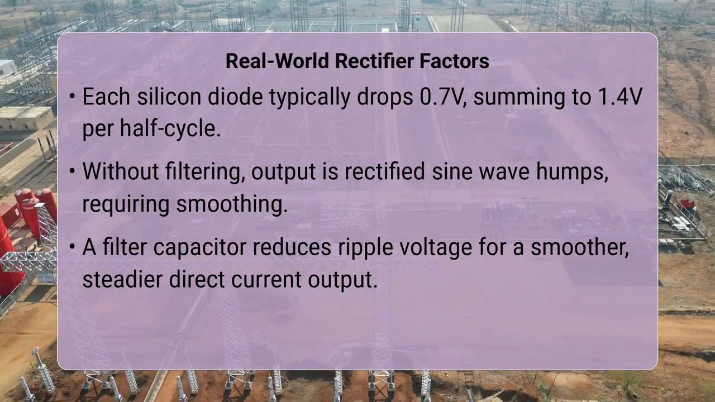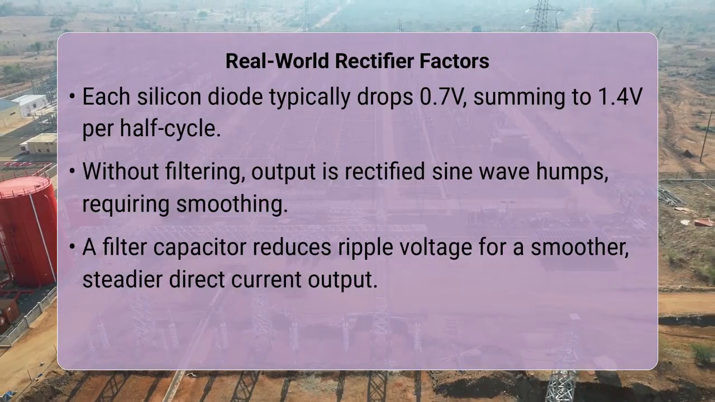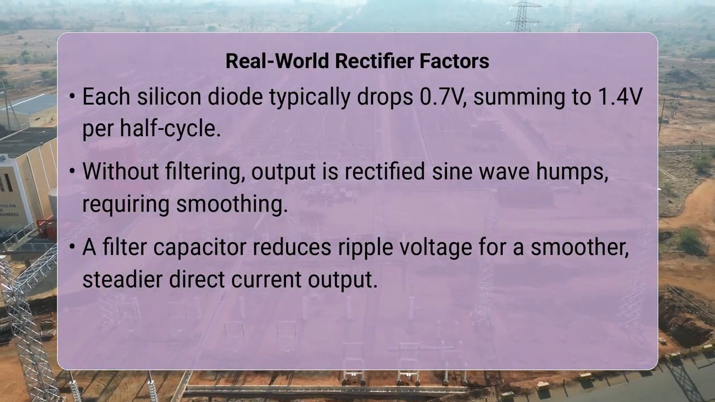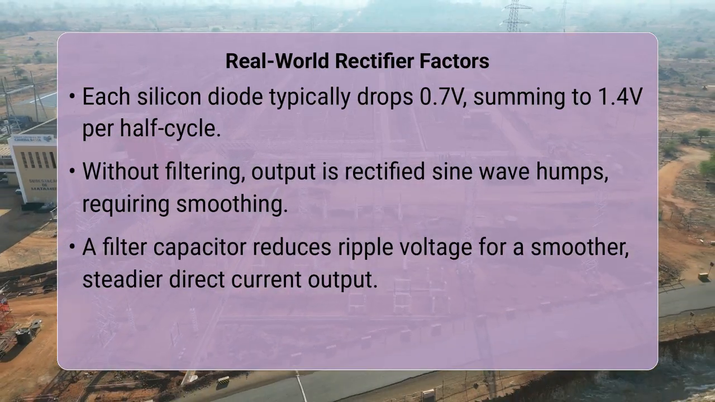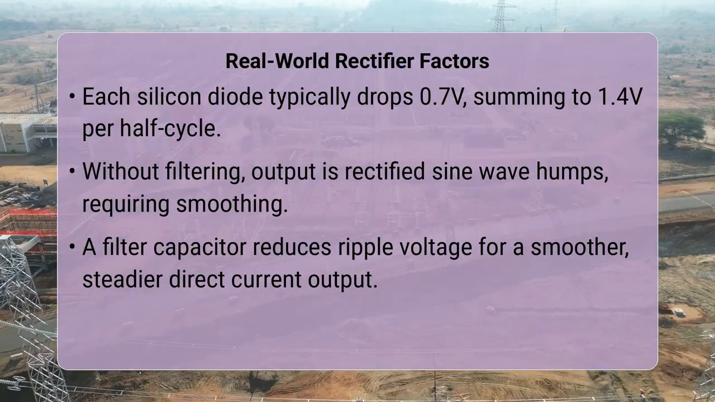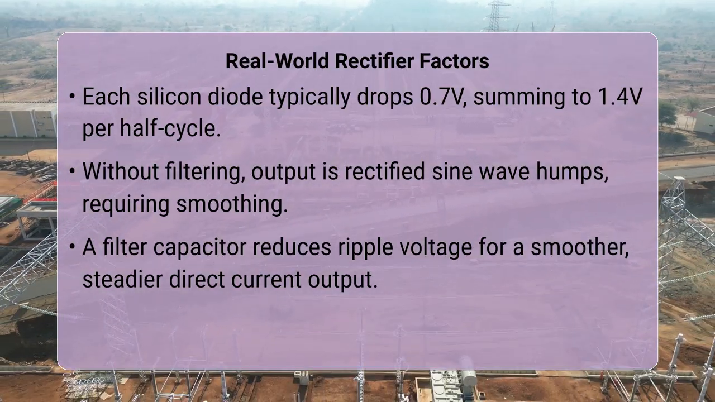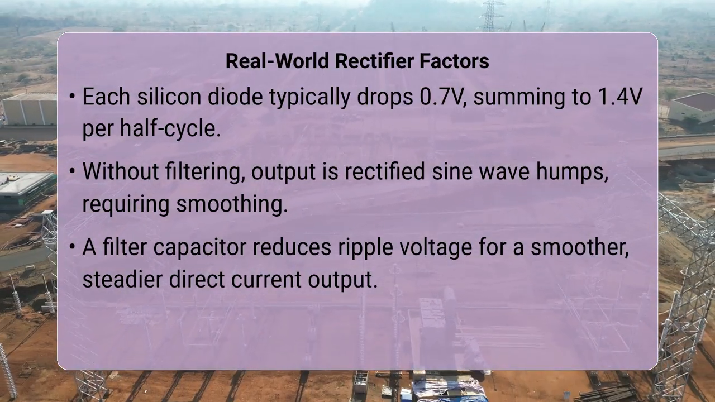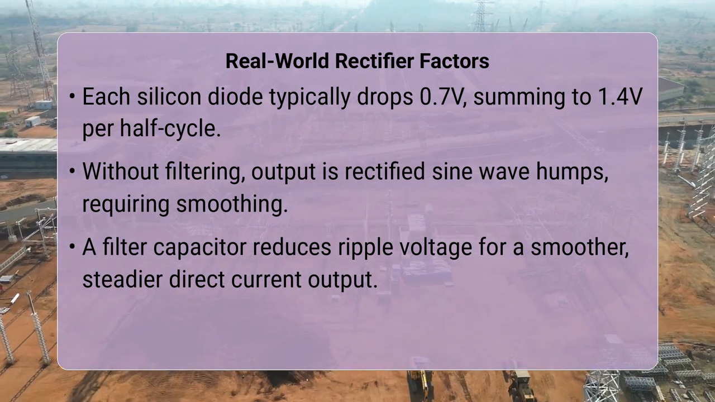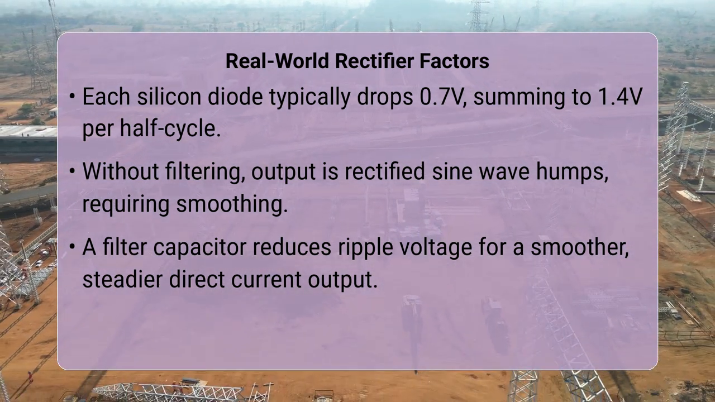Another crucial aspect is the ripple voltage. Without a filter capacitor, the direct current output is a series of rectified sine wave humps. A large filter capacitor is usually added in parallel with the load to smooth out these humps, storing charge when the voltage is high and discharging it when the voltage dips. This reduces the ripple, making the output much steadier.